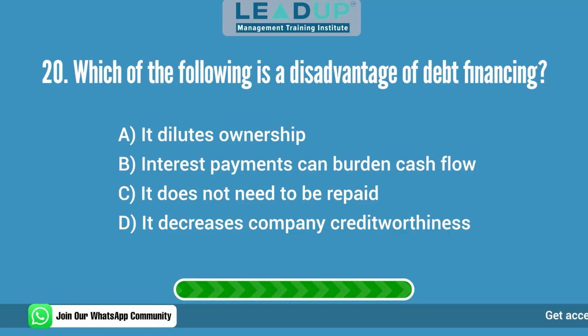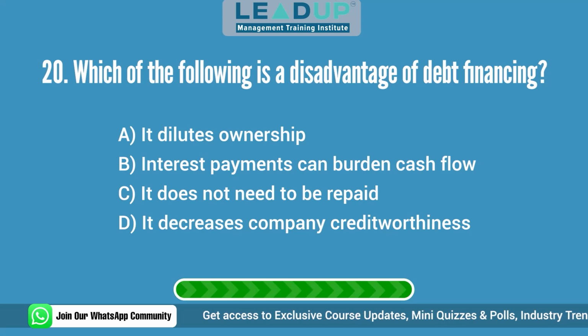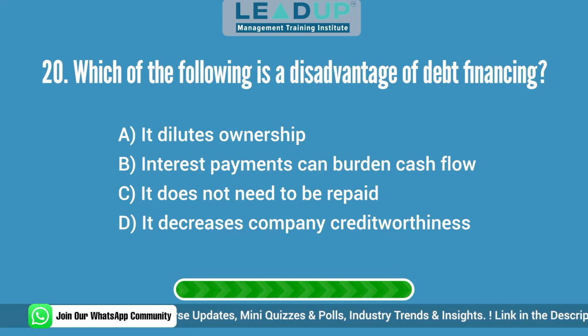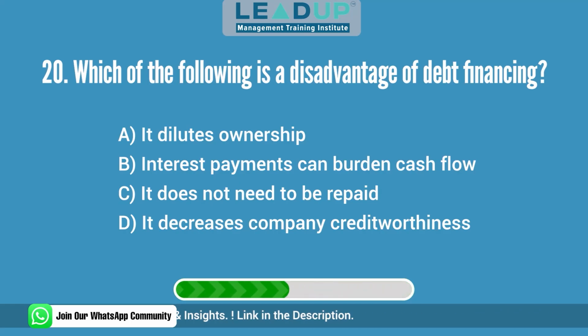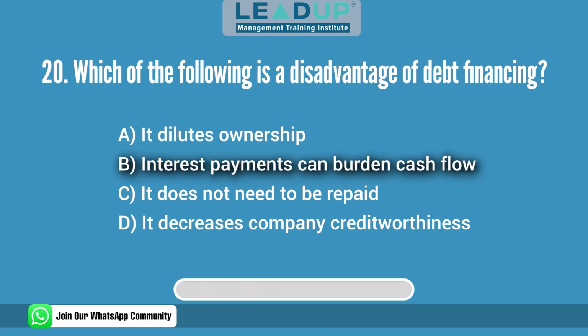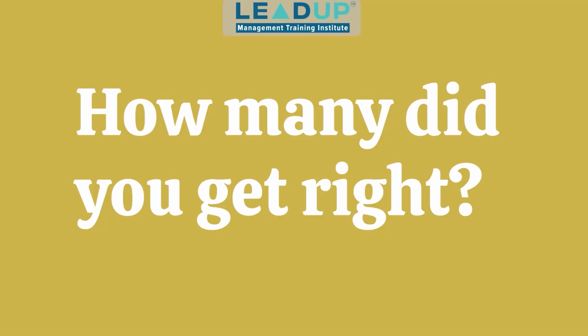Question 20. Which of the following is a disadvantage of debt financing? A. It dilutes ownership. B. Interest payments can burden cash flow. C. It does not need to be repaid. And D. It decreases company creditworthiness. Answer: interest payments can burden cash flow.